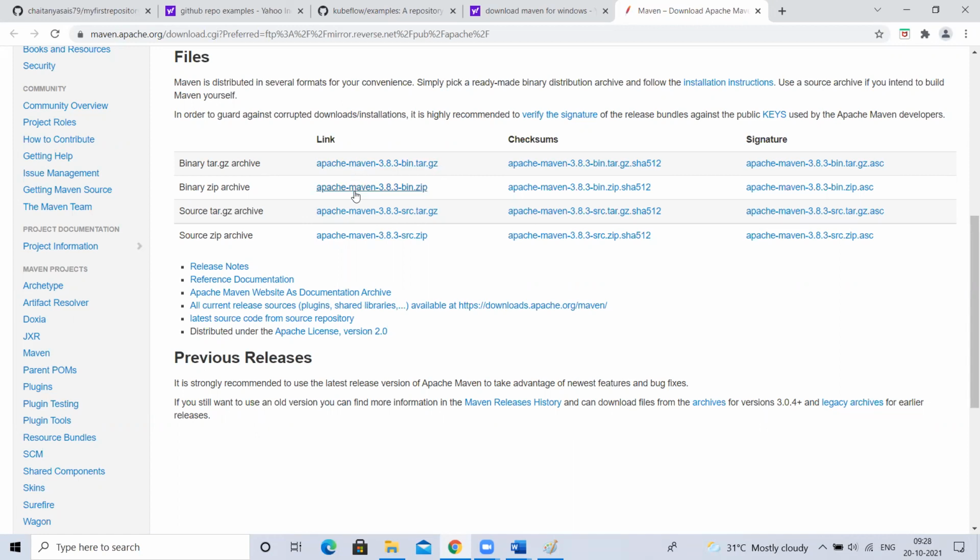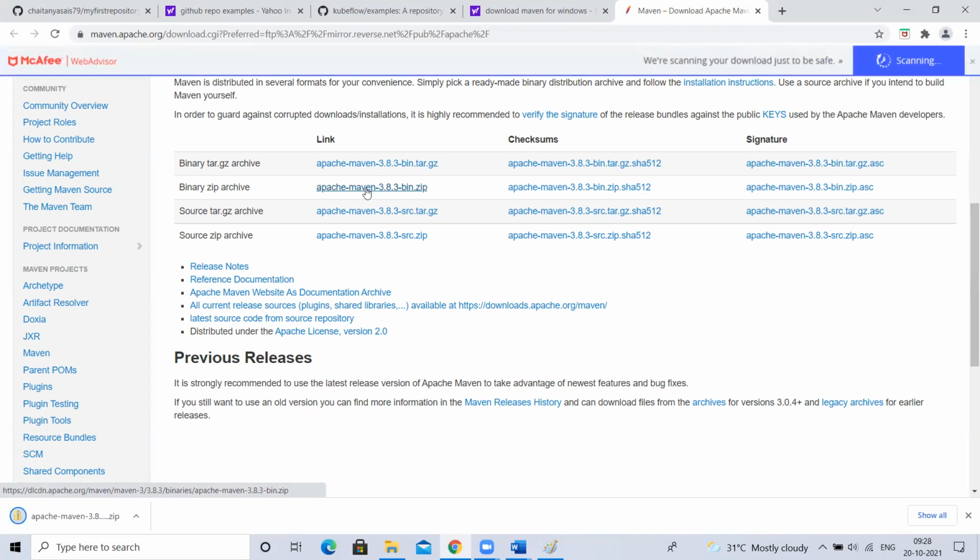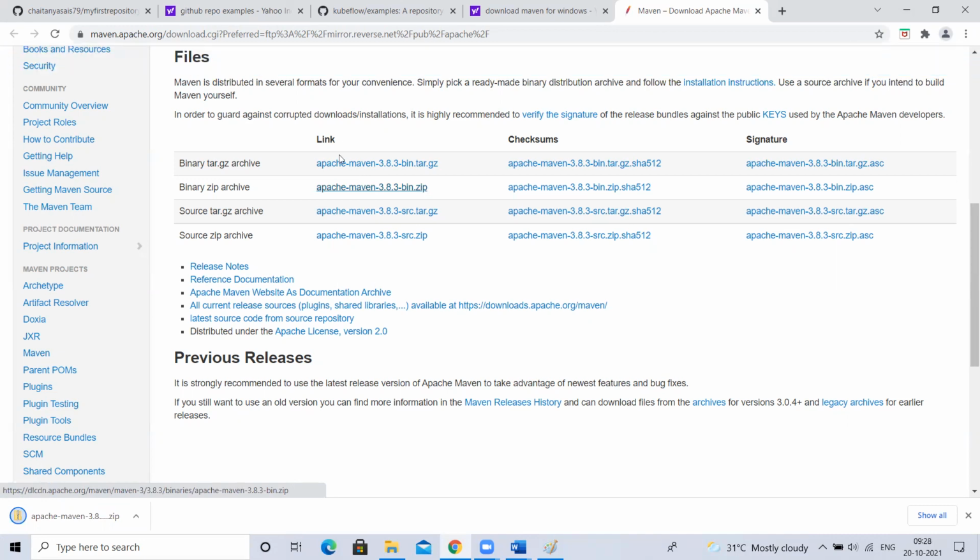So we just have to download either zip or tar. I'm going to download this zip file. Okay, you just click on this, it will download. And one more thing you remember, Maven works same on Windows and Linux and other operating systems. It is same. Okay, I downloaded this for Windows. If you go for Linux, there also you have to download the same thing. There is no difference. The same software, whatever the binary is downloading, the same thing you can use for Windows and Linux, Ubuntu, Red Hat, anything. The same you have to use.